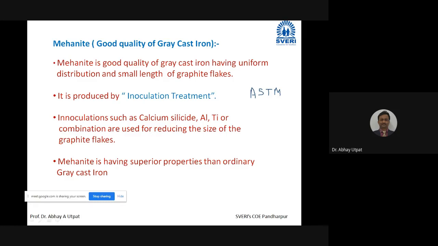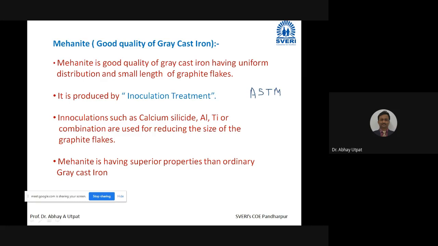So I told you 3 to 4 way question may be asked. Write a short note on mehanite, or write a short note on inoculation, or what is inoculation treatment, or what is good quality of grey cast iron, how it is obtained. Now let us see. Inoculation is one process in which inoculants such as calcium silicide, aluminum, titanium, or combination are used for reducing the graphite flakes.